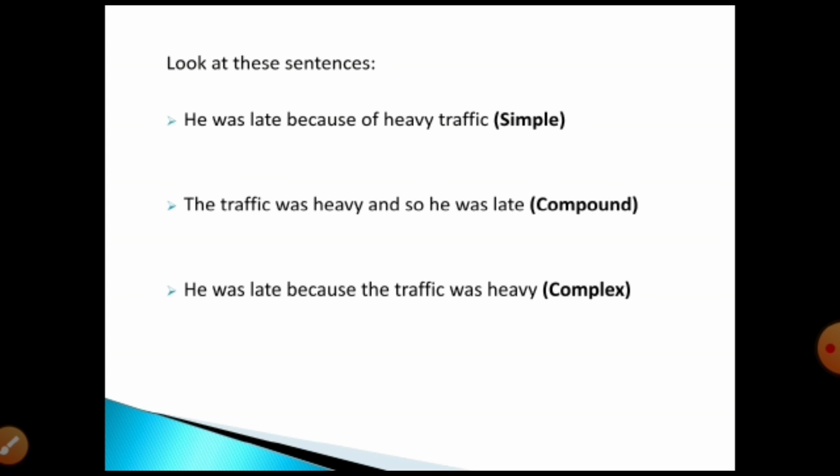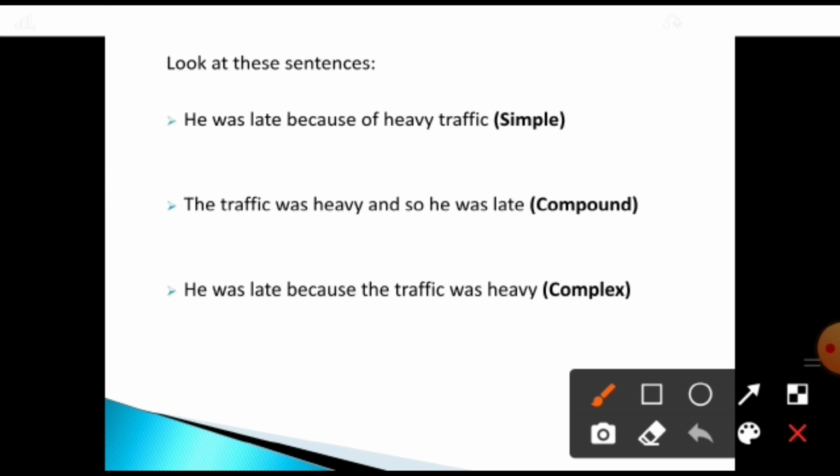Look at the first sentence: He was late because of heavy traffic. In this sentence, how do you identify whether this sentence is simple? How can you identify? He was late. How many verbs are there in this sentence? He was late. So was is the only verb present in this sentence.